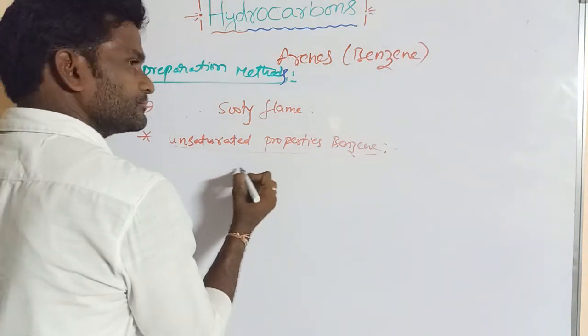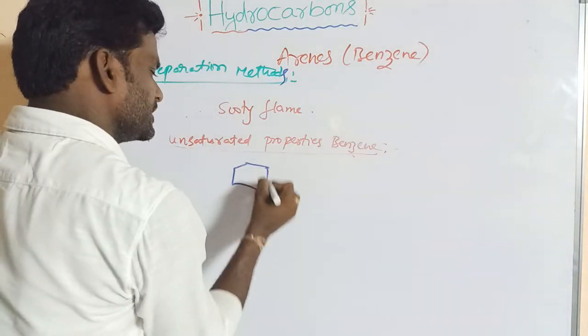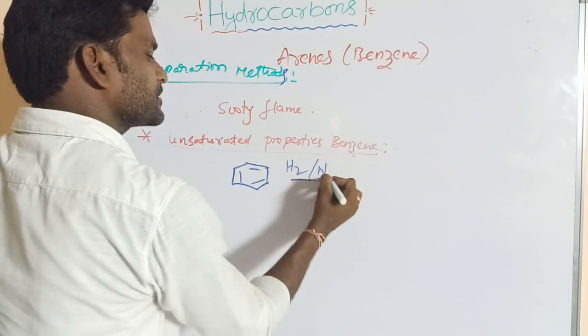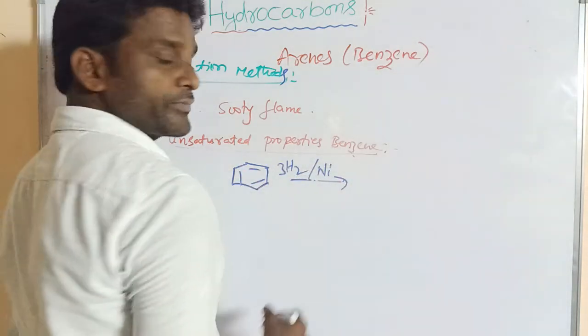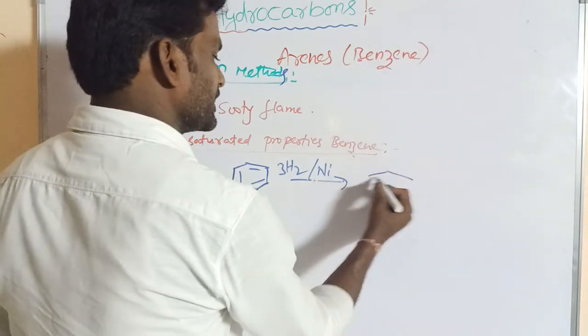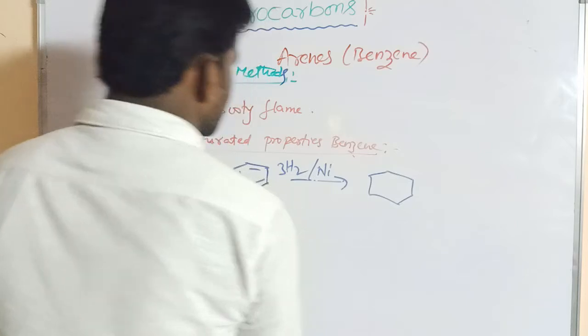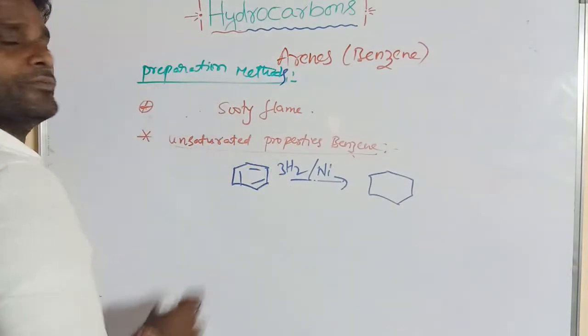When benzene is treated with hydrogen reduction in the presence of nickel, 3 moles of hydrogen are taken, giving a cycloalkane. That means addition reaction takes place. This is the property of unsaturation.